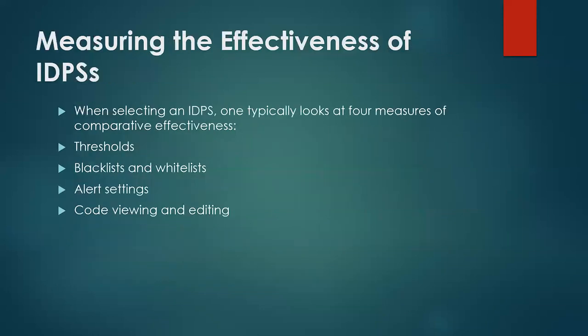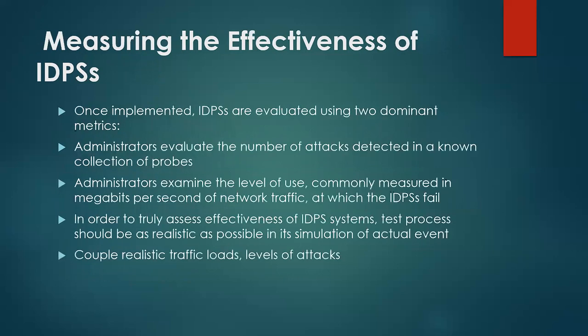Measuring the effectiveness of IDPS. When selecting an IDPS, one typically looks at four measures of comparative effectiveness: threshold, blacklist and whitelist alert settings, code viewing, and editing. Once implemented, IDPS are evaluated using dominant metrics. Administrators evaluate the number of attacks detected in a known collection of probes.